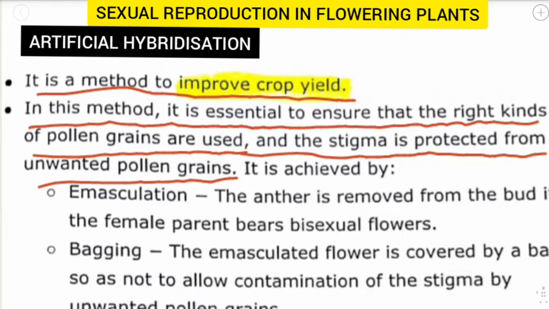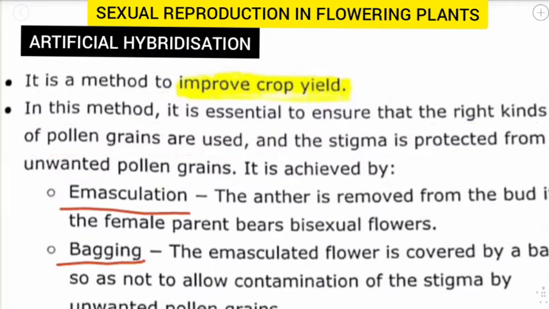Let us find out how to protect the stigma and how to choose the right type of pollen grains.